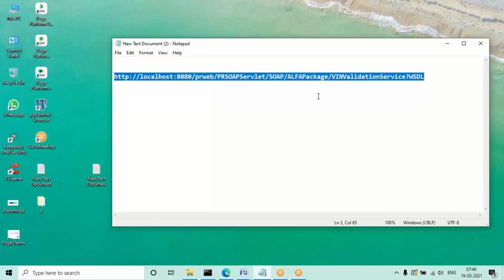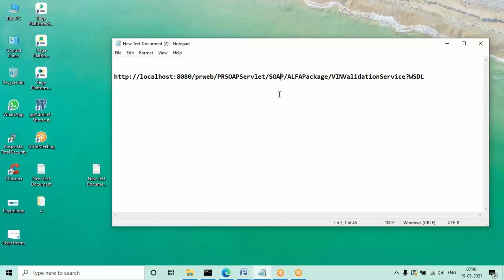But in real time, the services that are created, we don't use them in our own application; they will be provided to other applications to consume. But in our scenario, I want to show you how to use the service, so I'm taking the same URL this time. The same service URL which was generated, I'm going to use in my connector.